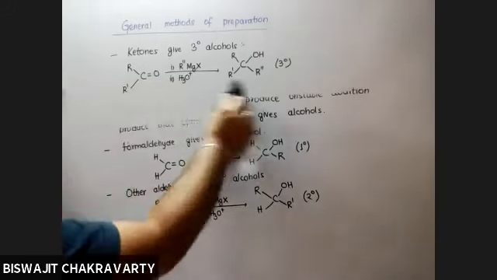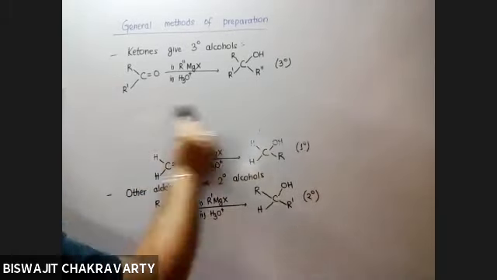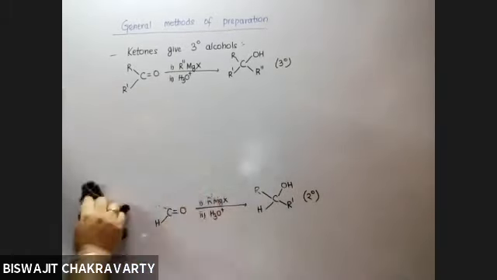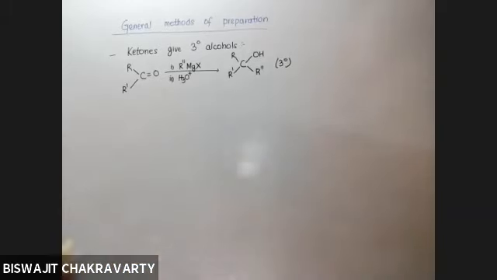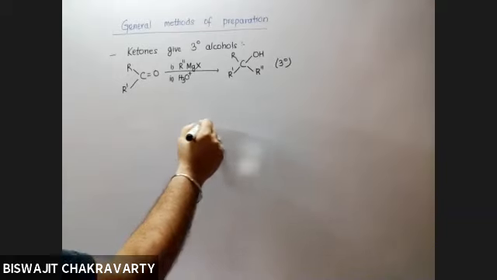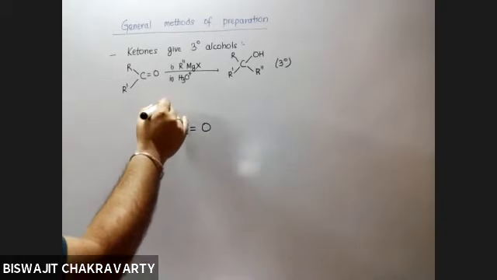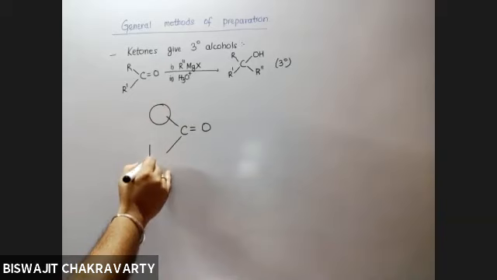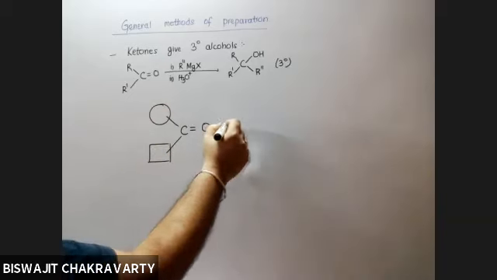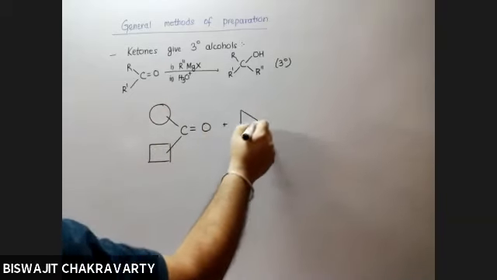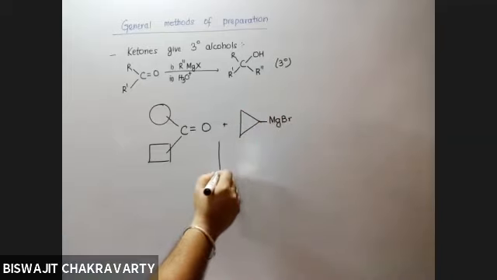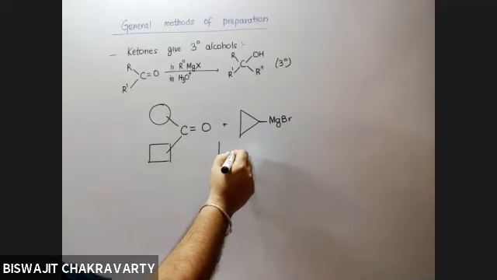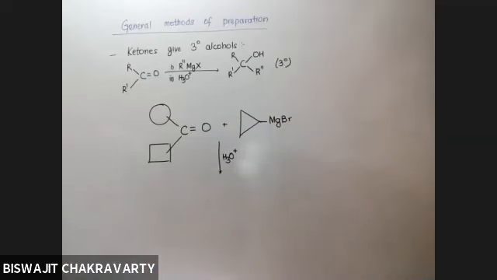So it is not difficult to understand what exactly is happening. Let me show you with the help of a very simple example. Suppose you have a carbonyl group associated with a circle and a square, and there is a Grignard's reagent which is associated with a triangle. And you are asked what happens when it is treated with Grignard's reagent followed by hydrolysis. What do you think?